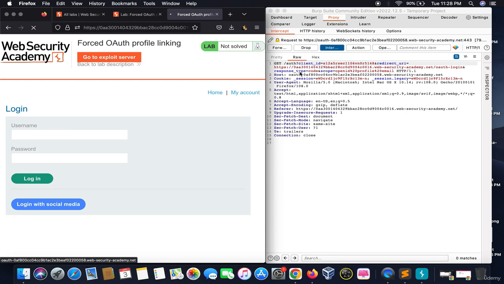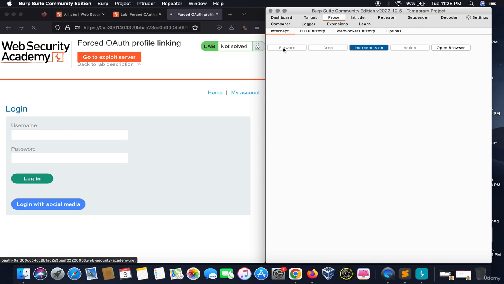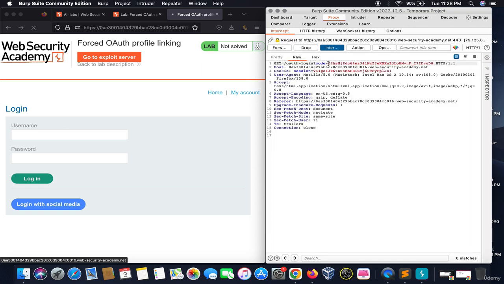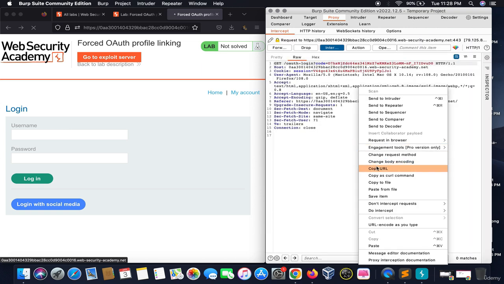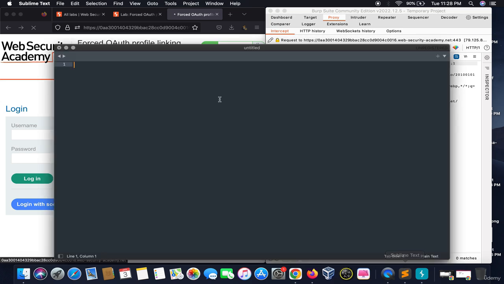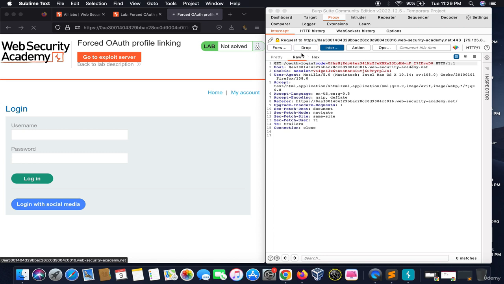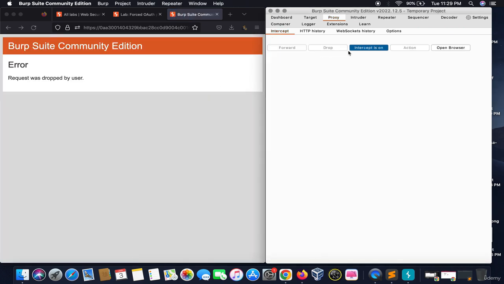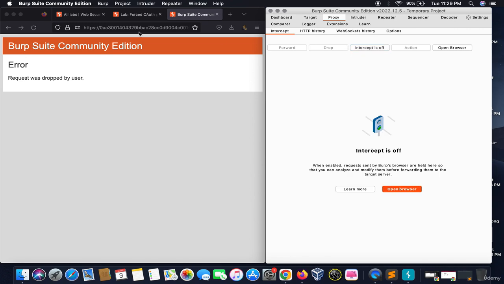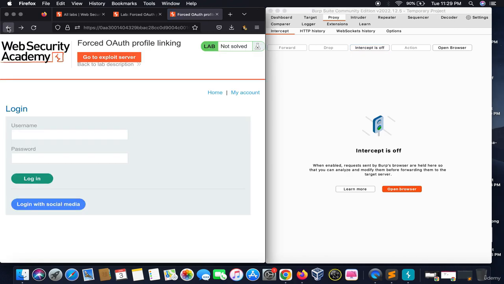This particular code is of no use to me. After this code, it would give me an authentication code. This code is of great use to me. I would copy this URL and paste it here. I got the code out here, and we don't want to forward this code to the server. We would drop this request. As soon as we drop this request, we would turn intercept off and go back, right?